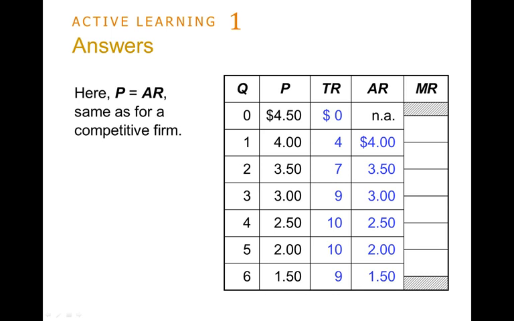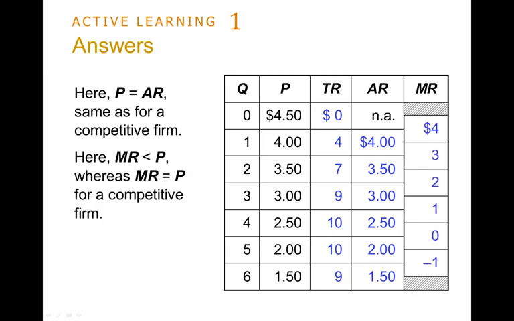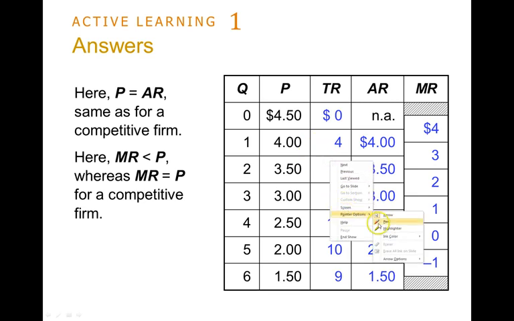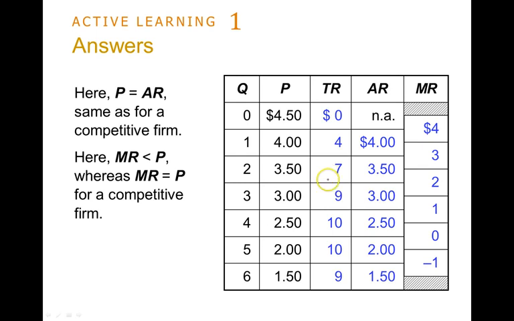Now, what we said marginal revenue is the change in total revenue over the change in quantity. So if we calculate, let's say for this one, if I increase my total revenue from 7 to 9, my change in total revenue is 9 minus 7, which is equal to 2.